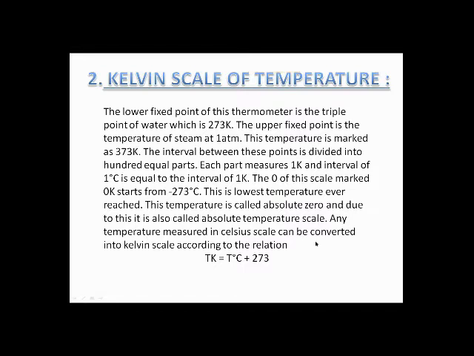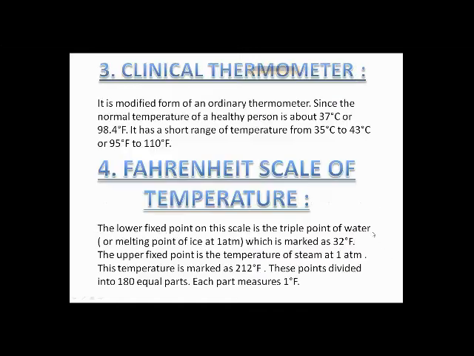Any temperature measured in the Celsius scale can be converted into the Kelvin scale according to the relation Tk equals Tc plus 273. That means when we convert Celsius into Kelvin, we just have to add 273 Kelvin to the temperature in degrees centigrade or Celsius. So it can be converted into the SI unit of temperature.